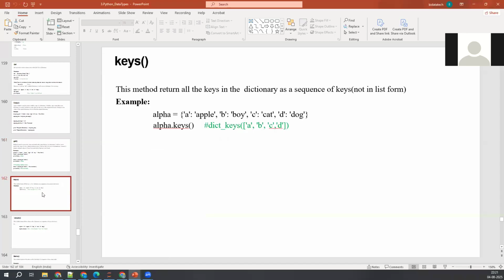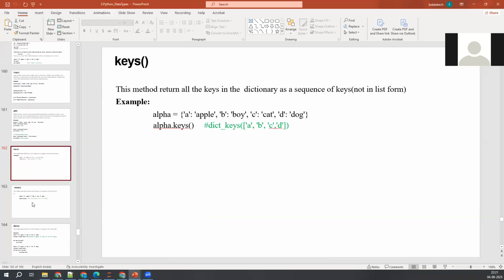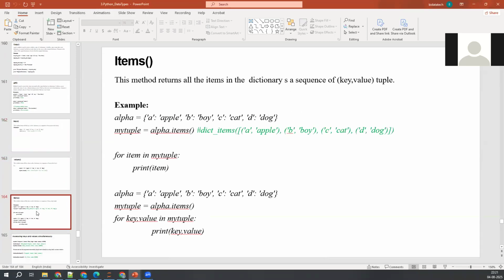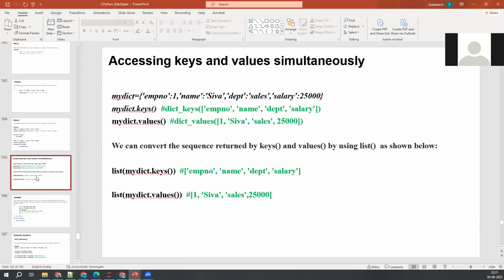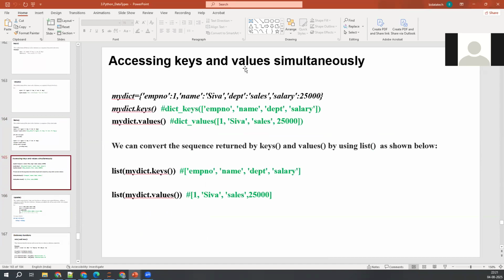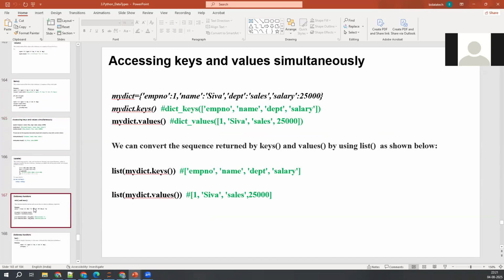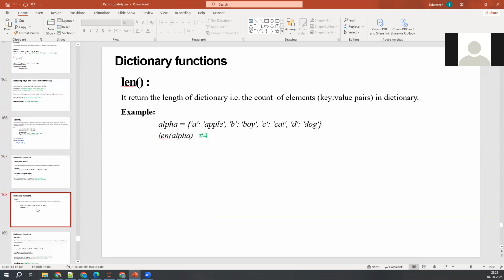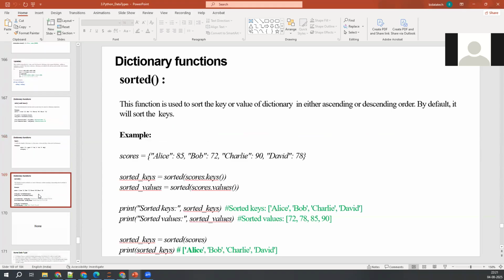So keys also I've already explained, values also, items also. Ascending, descending, you guys know already, right? We have a predefined function called sorted.